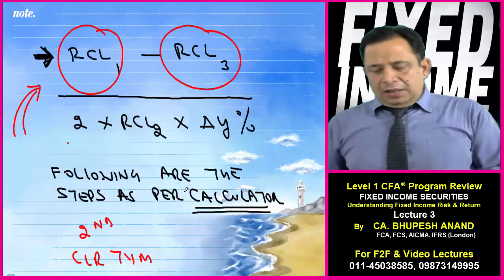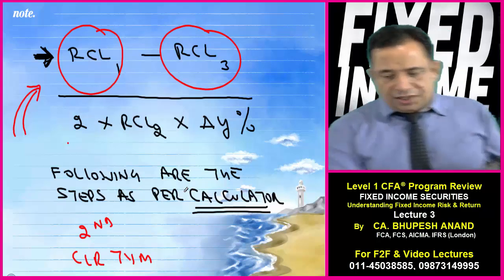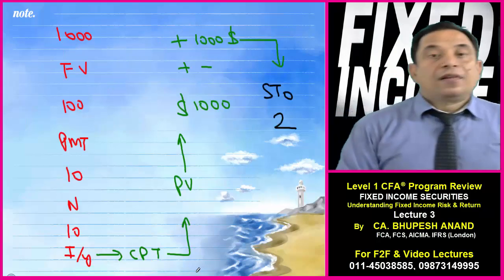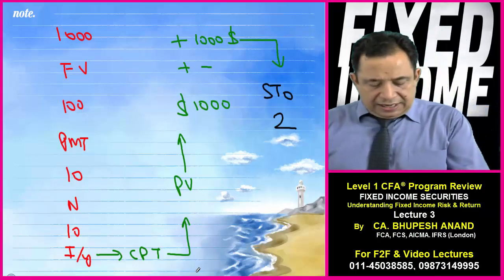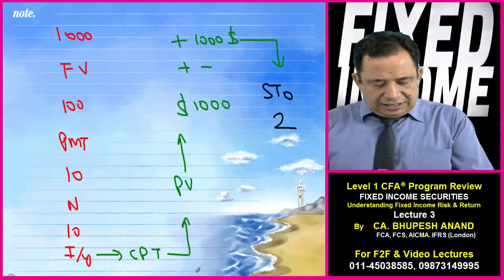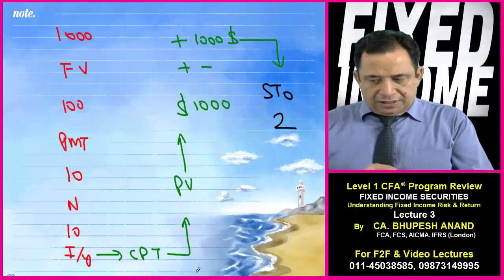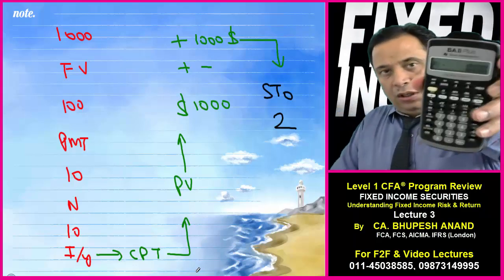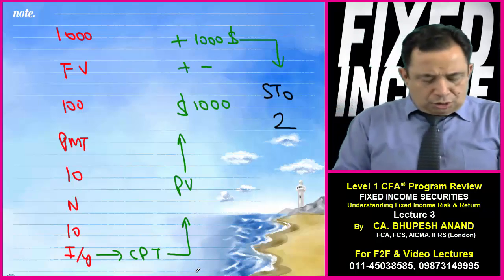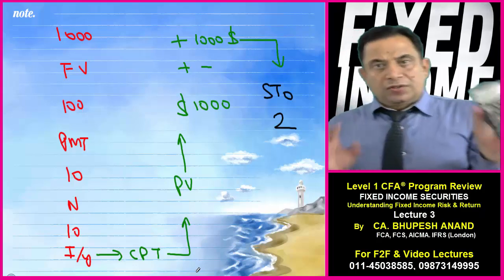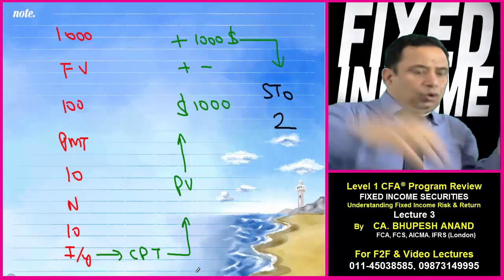The same example, please take out your calculators. I have written the steps. Second, clear TVM. Firstly, 1000 is the future value, and 100 is the PMT, and 10 is N, and 10 is IY. Compute present value, that is coming as minus 1000. So press the plus minus button, now this is 1000, then store this into 2. Store this value into the second memory slot, because that will come into RCL2.